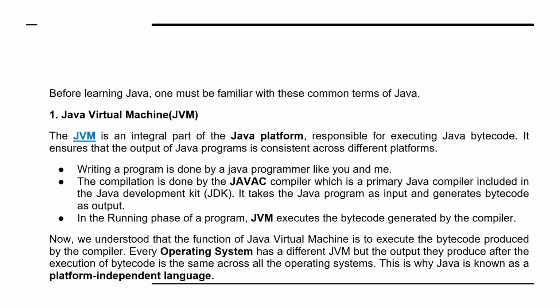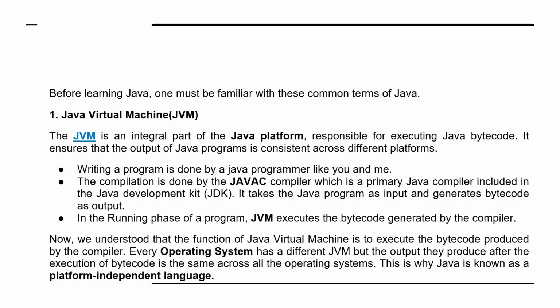Before learning Java, we must have some idea about the Java virtual machine. The JVM is an integral part of the Java platform. It is responsible for execution of the bytecode. Writing a program is done by a Java programmer like you and me, and compilation is done with the javac compiler, which is included in the JDK, Java Development Kit.